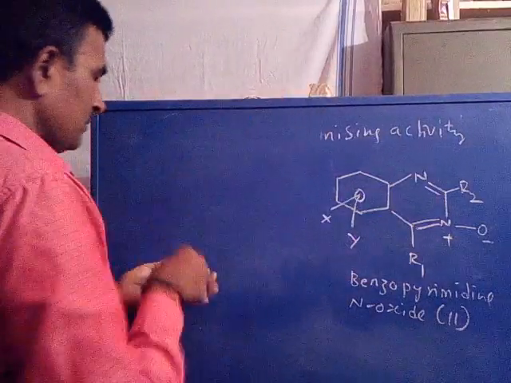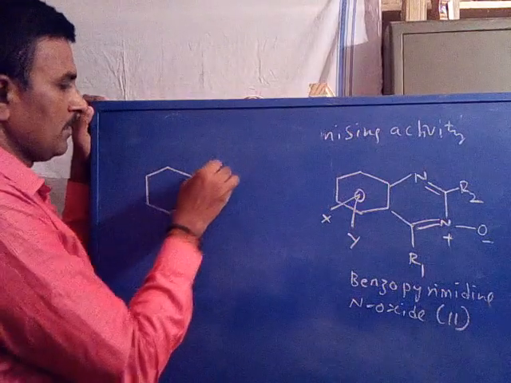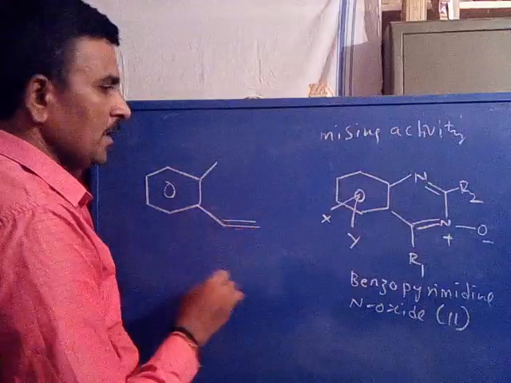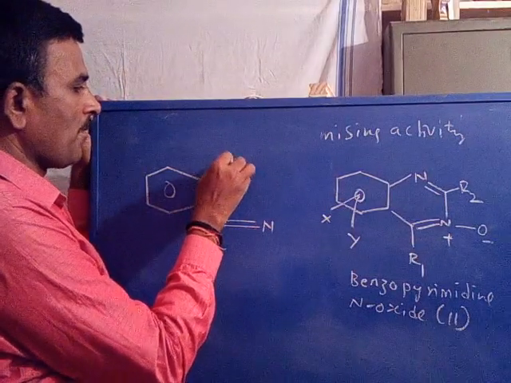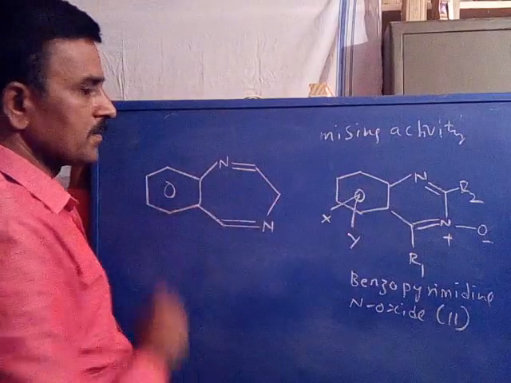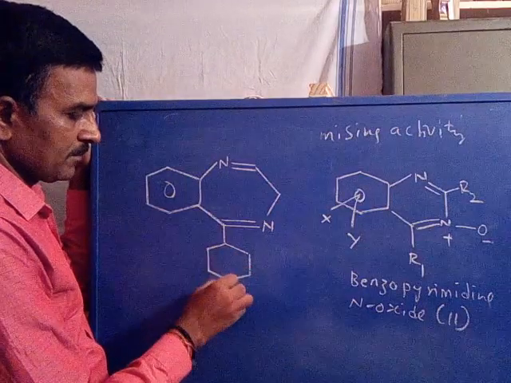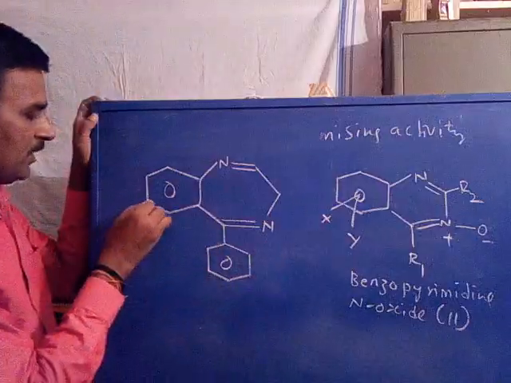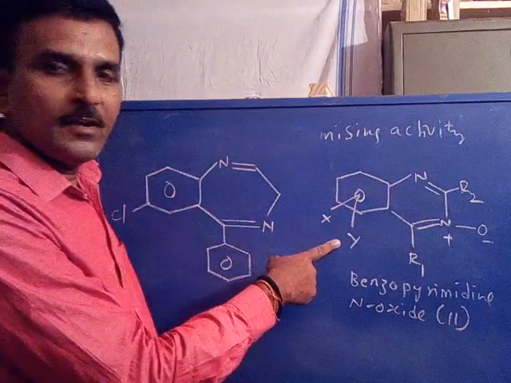Now this is the benzene ring, with a double bond N. This is the benzene ring. R1 is the benzene ring. X is the 7-chlorine. Y will be the hydrogen.